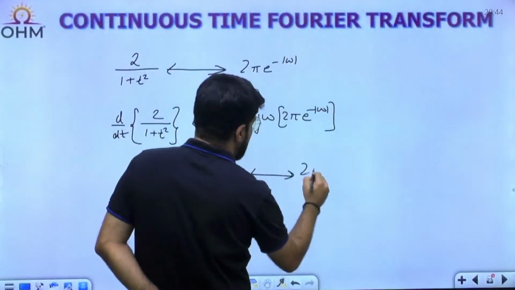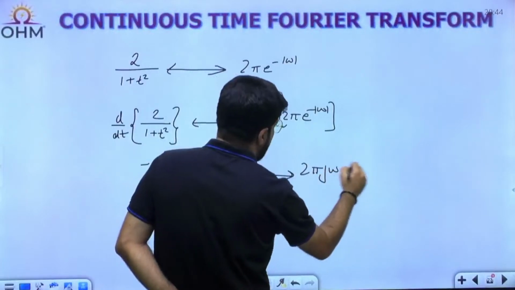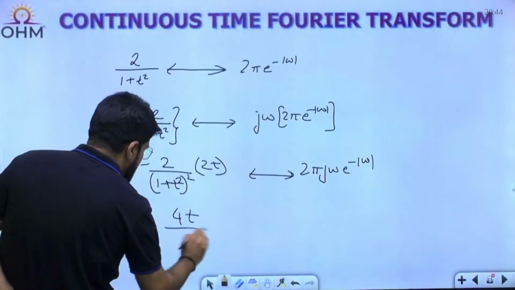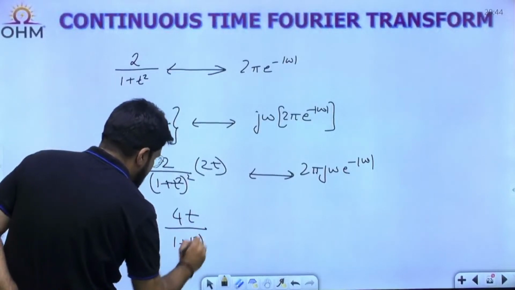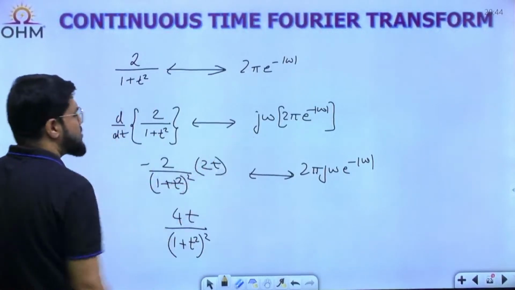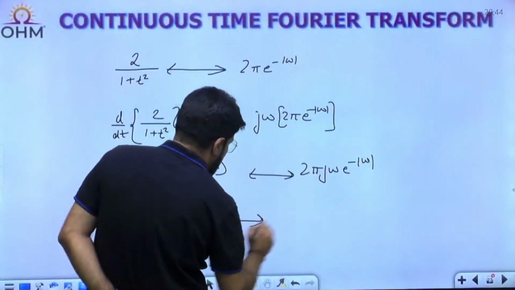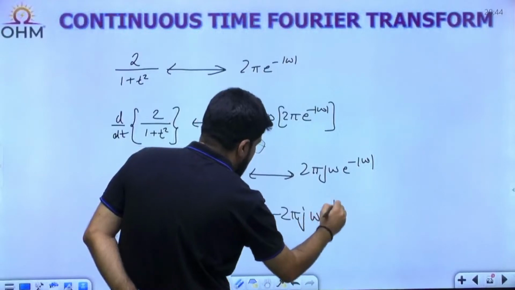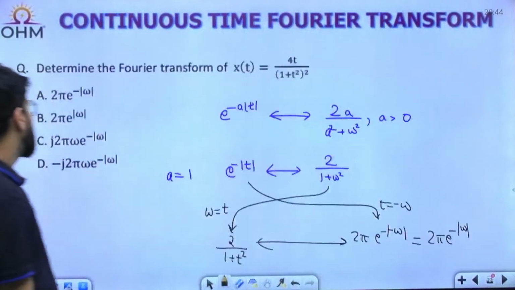And on the right side you have 2 pi j omega e power minus mod omega. So this gives 4t upon 1 plus t square whole square. Shift the minus to the right side: minus 2 pi j omega e power minus mod omega. Let me match the option.